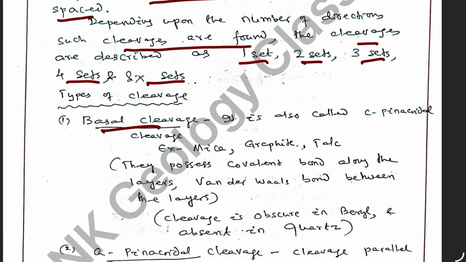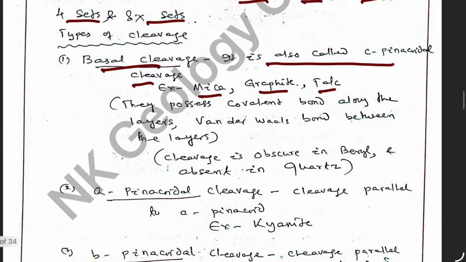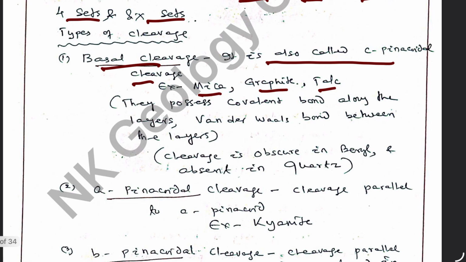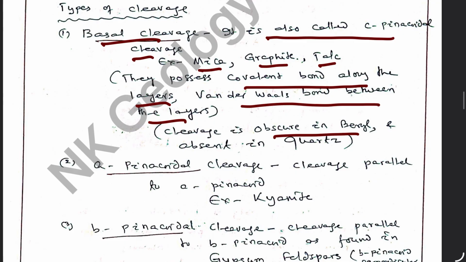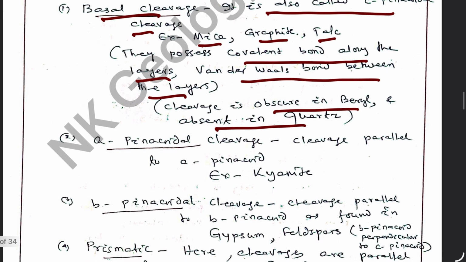Basal cleavage, also called C-pinacoidal cleavage, as you find in case of mica, graphite, talc. They possess covalent bonds along layers and weak bonds between the layers. Cleavage is obscure in beryl and absent in quartz, which has uniform strength in all directions.